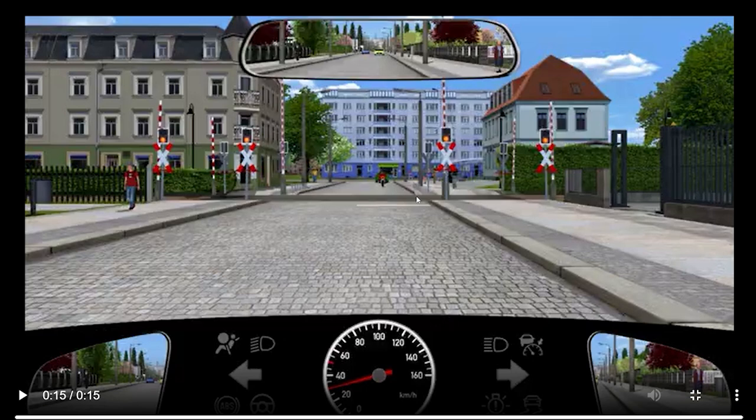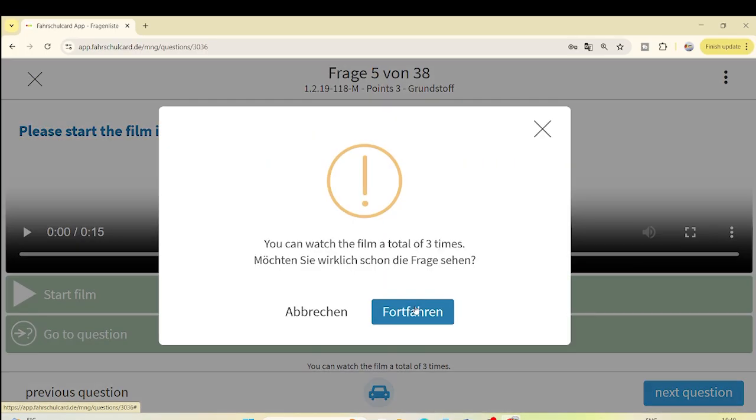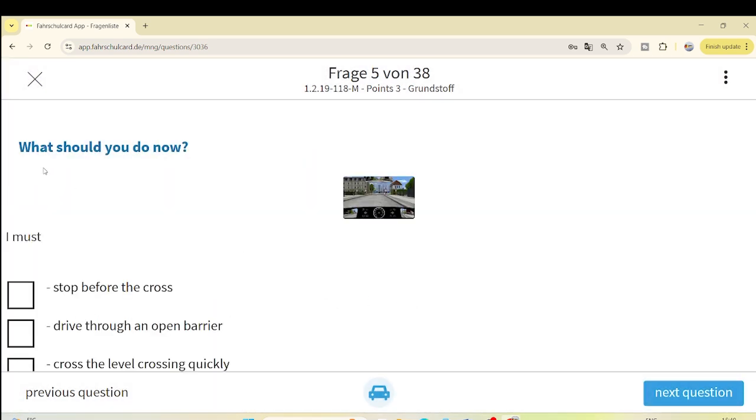So whenever there is a yellow sign or red sign, I think we know you have to stop in front of the St. Andrew's cross. This we have already discussed a lot. I think this question is pretty much clear. We can directly jump to the question: what should you do now?